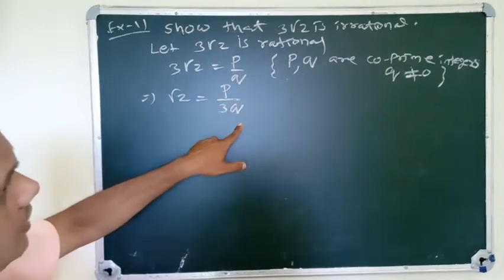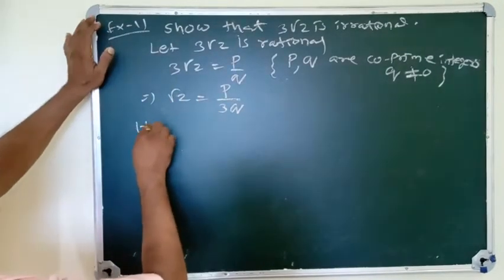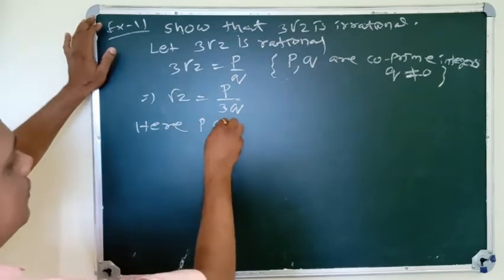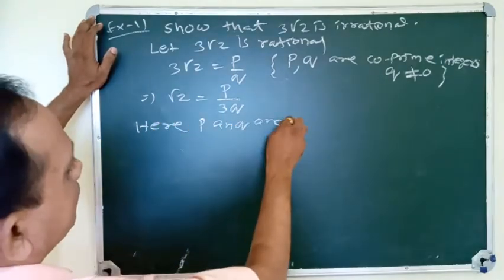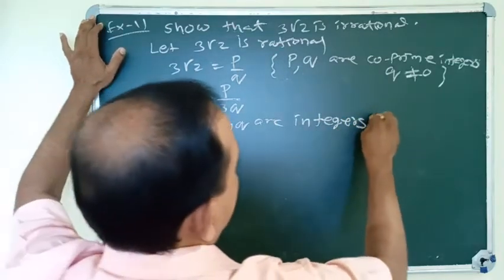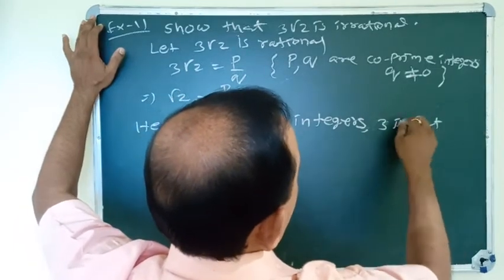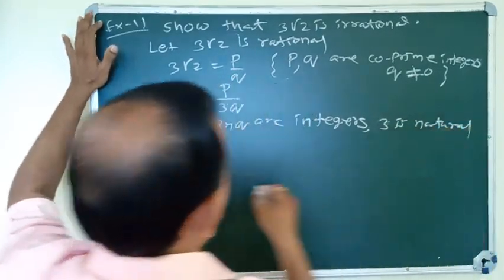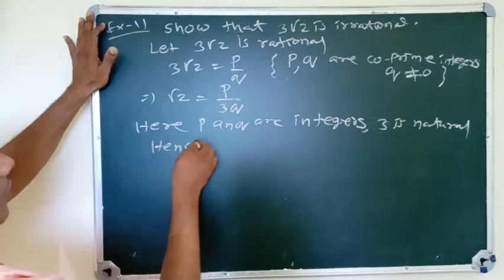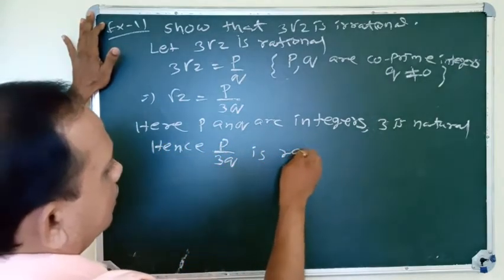Where p and q are integers and 3 is a natural number, hence p by 3q is rational.